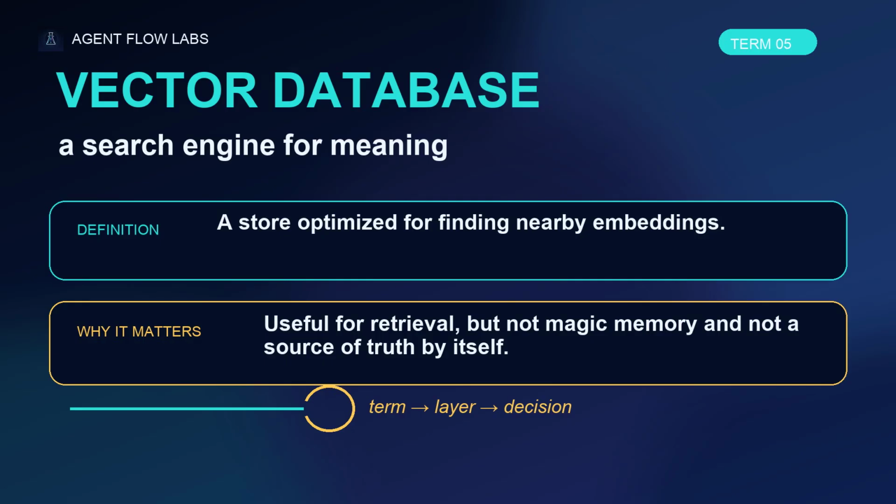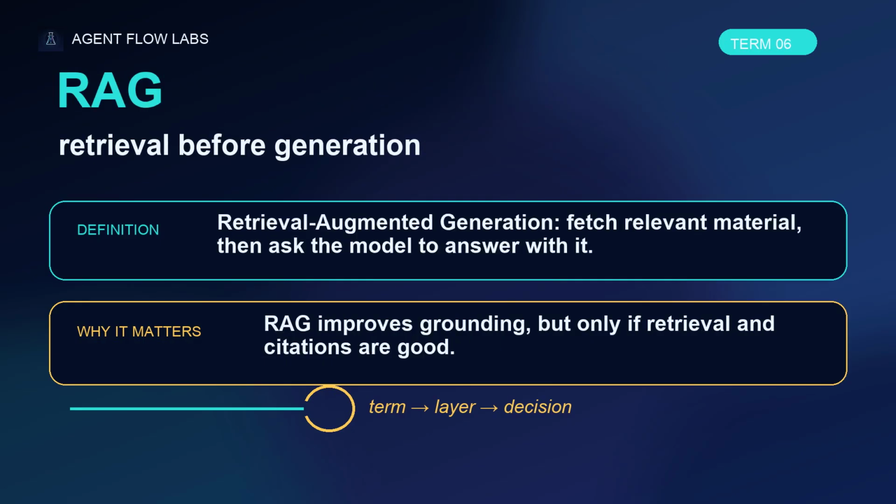RAG means Retrieval Augmented Generation. In plain English, first fetch relevant material, then ask the model to answer using it. RAG is how you make a model less dependent on whatever it already learned. But bad retrieval plus confident writing is still bad output wearing a lab coat.